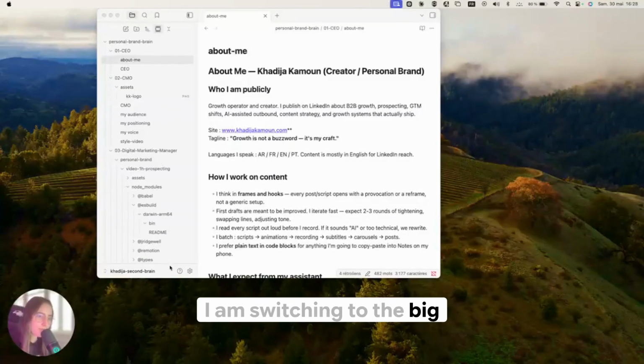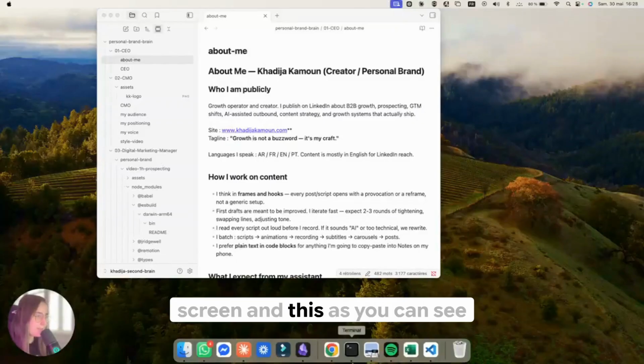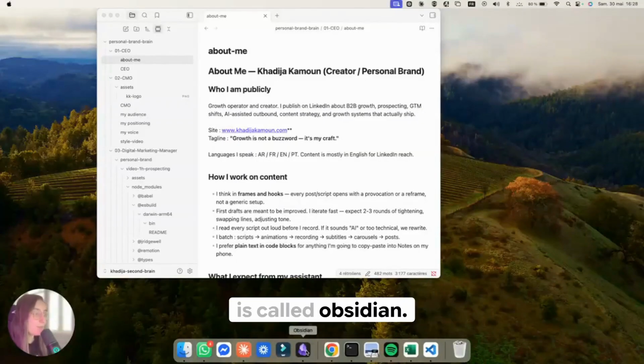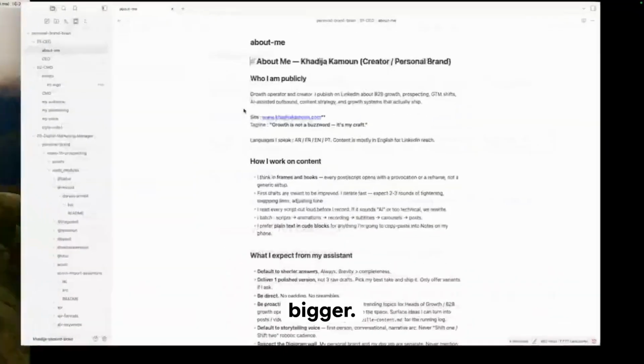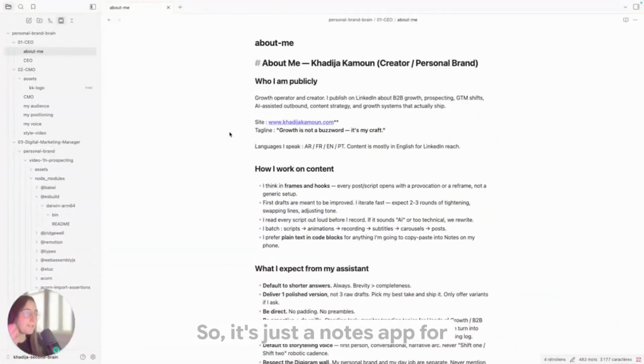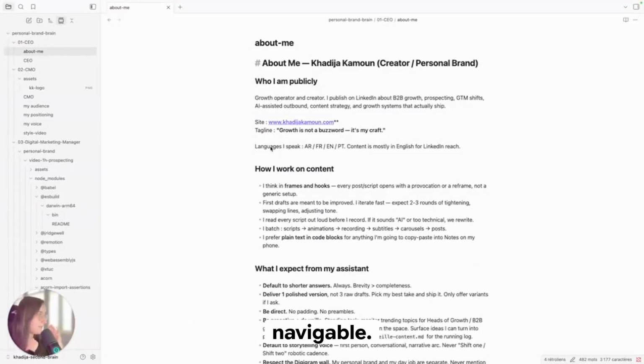I am switching to the big screen, and this, as you can see, is called Obsidian. So let me make it a little bit bigger. It's just a notes app for markdown files. It's nothing fancy, but the moment you open a folder inside it, every file becomes navigable.